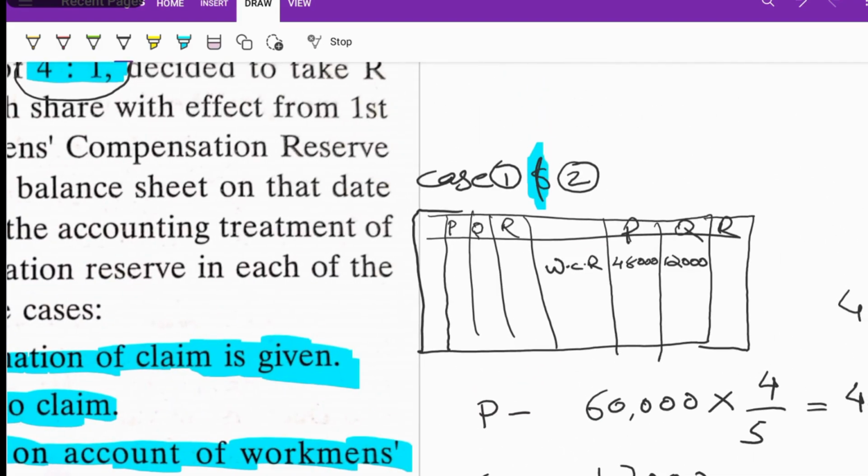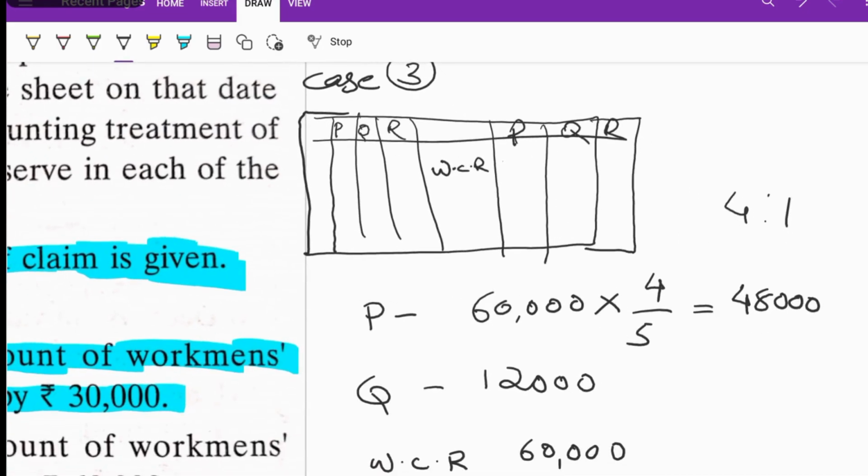Before, in case number 1 and 2, it was 48,000 and 12,000. Now I am going to do case number 3. The balance amount, 30,000, will be distributed to partners in their old profit sharing ratio. For P, it will be 30,000 into 4 by 5, which is 24,000.